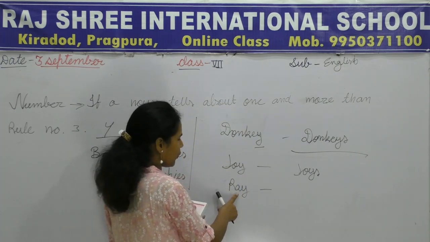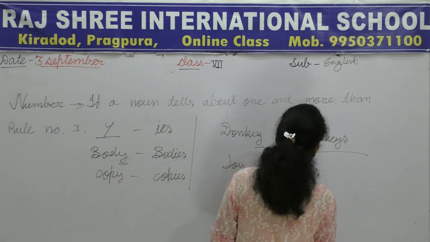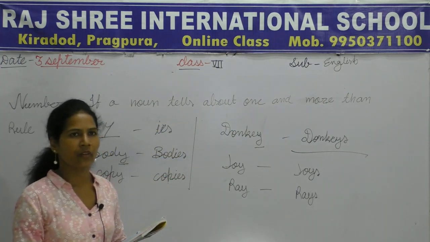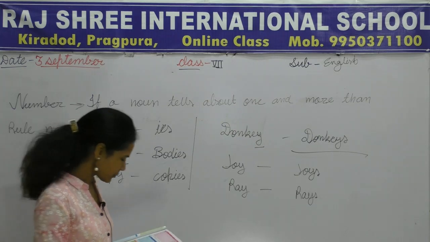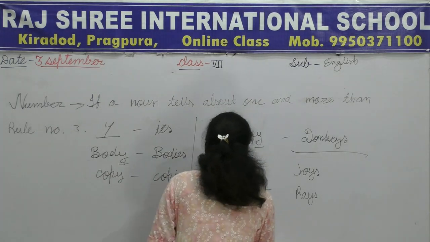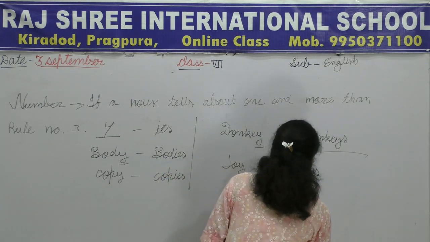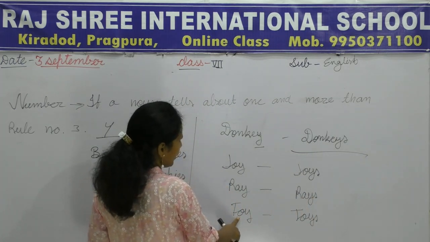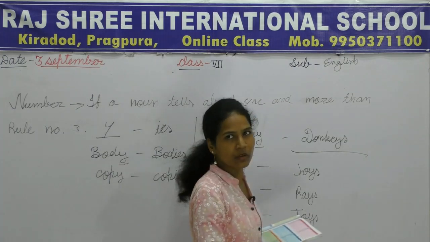Once again a vowel is coming before the y, that's why we will add simple s. Is it clear to you? Any doubt? Toy. In toy also, what will it be? Toys. Why? Because here is a vowel letter before y, so we will add simple s.